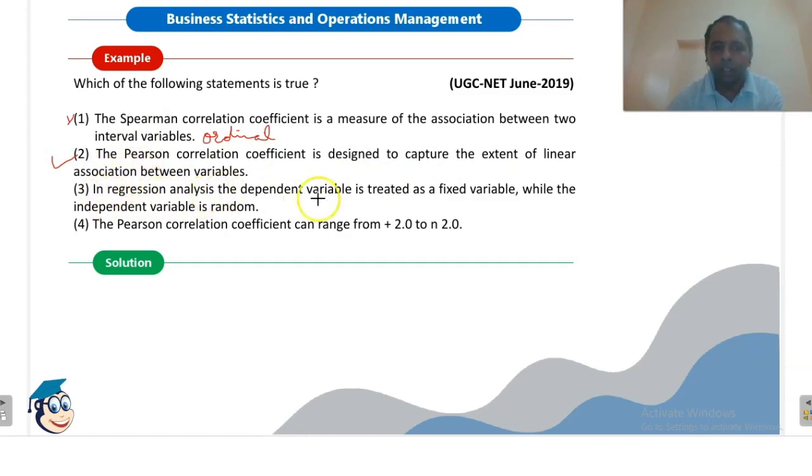In regression analysis, the dependent variable is treated as fixed variable while the independent variable is random. This is wrong. In the previous slides, we have seen that the dependent variable is the random variable while the independent variable is the fixed variable. So this statement is wrong. The Pearson correlation coefficient ranges from plus 2 to minus 2. This is wrong. The correlation range from minus 1 value to plus 1 value, not from plus 2 to minus 2. So this is also wrong. So statement 2 is the only right statement.